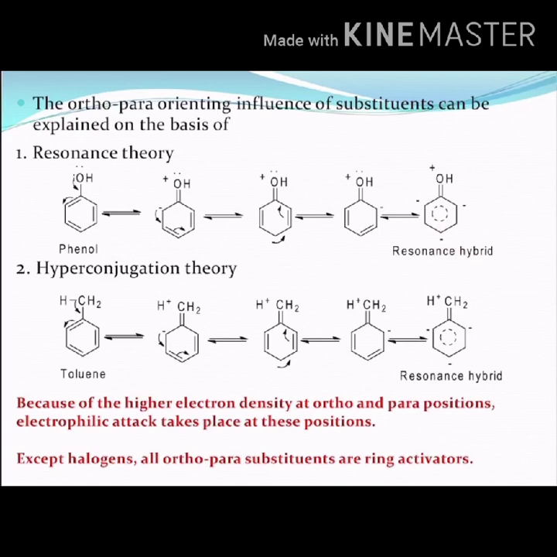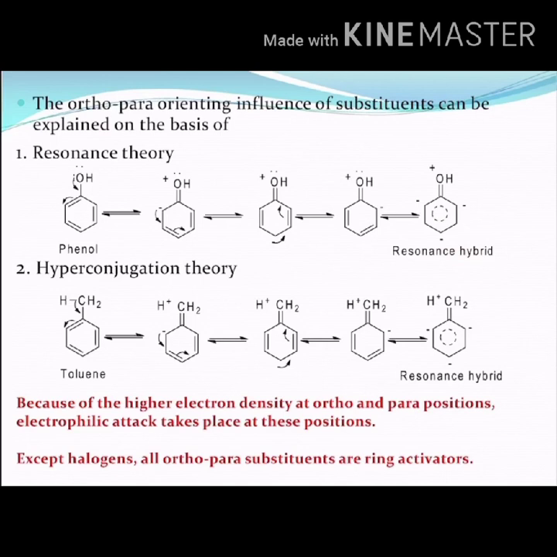Similarly, the ortho-para directing influence of amine and chloro groups can be explained on the basis of resonance theory. The nitrogen atom of the amino group and the chloro atom possess a non-bonding electron pair which is distributed into the ring.